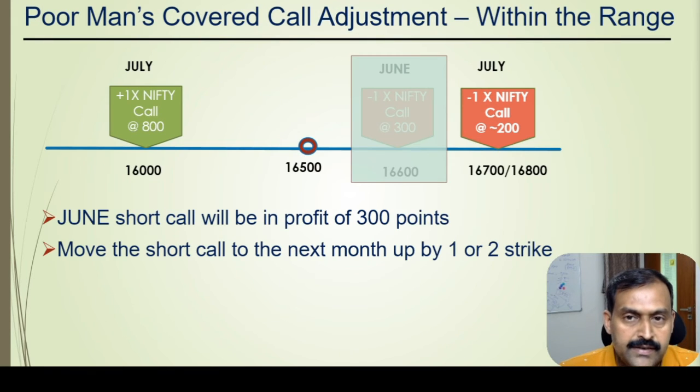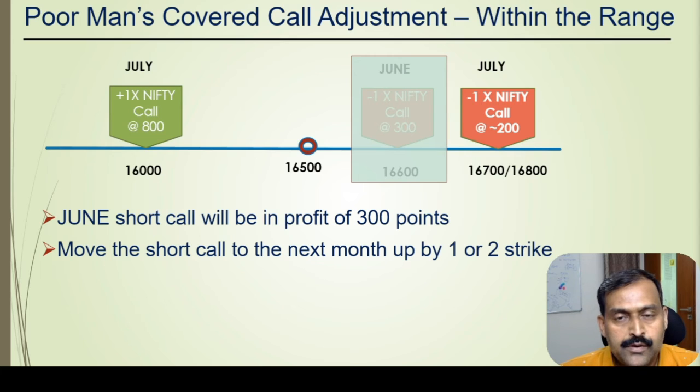The third and the last case is when Nifty expires between a long call option and the short June call option. Let us say Nifty expires for the month of June between 16,000 and 16,600. In this case, the June short call option will expire worthless, it stays out of the money, and you can keep the 300 premium that you have collected as a profit.